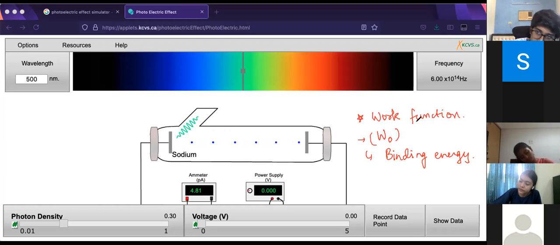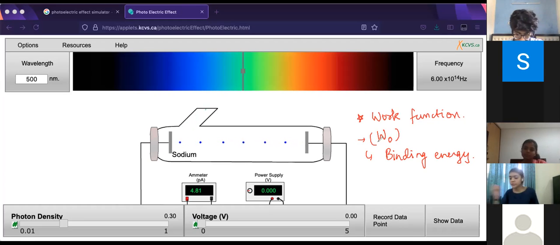It's the minimum energy required to eject electrons out of a metal surface. You can write it in short form because these terms you need to understand. You won't be asked for definitions as such, but when you come across it in questions and apply the formula, you need to understand the context, the concept. It's the minimum energy required to eject electrons out of a metal surface.